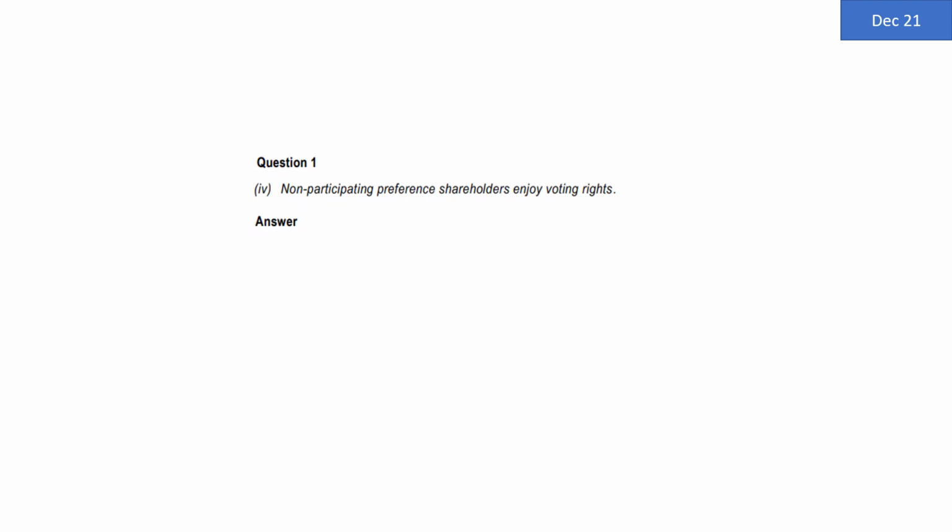Non-participating preference shareholders enjoy voting rights. In relation to preference shares, earlier there used to be 6 different categories: cumulative, non-cumulative, participating, non-participating, and redeemable, irredeemable. Under the new Companies Act, a company cannot issue irredeemable preference shares. So now there are only 4 categories: cumulative, non-cumulative, and participating, non-participating.